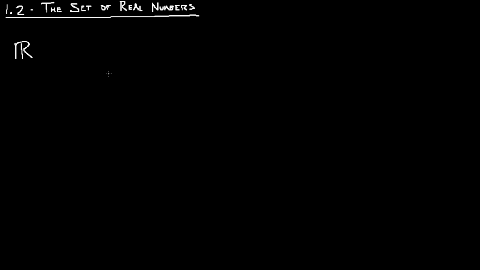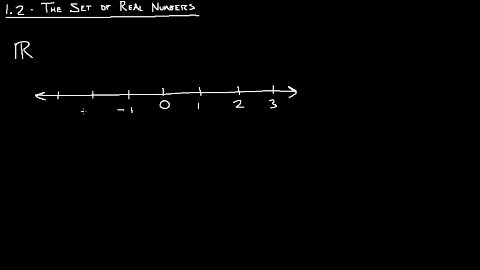A great way to think of or visualize the set of real numbers is just a number line. So if we draw a number line, we'll put 0 in the middle, 1, 2, and 3, and negatives. Remember, the real numbers are just any number that's not complex. That's really the entire idea. So it's not just including these numbers, it's everything in between all these numbers.